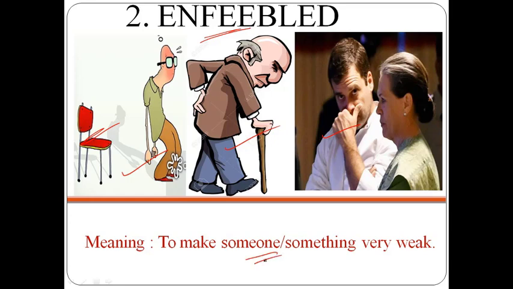And how to remember the meaning of this word? Feed is there, so it sounds like feed to me. And N is there, which is talking about negative, which means not. So you are not feeding someone properly and hence making them weak. This is how I'm going to remember the meaning of this word. Example, the president had never before appeared so enfeebled. One more example, my grandfather is enfeebled. One more example, trade unions are in an enfeebled state.